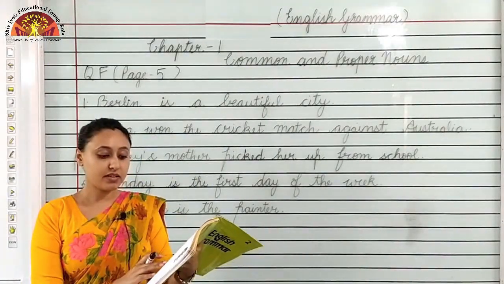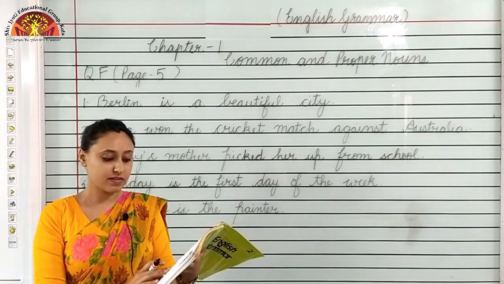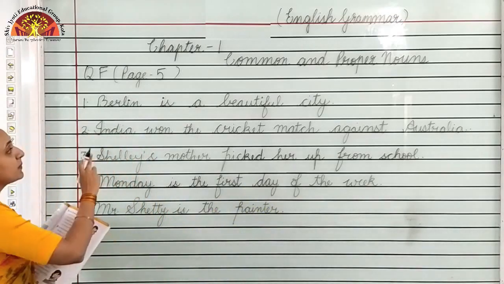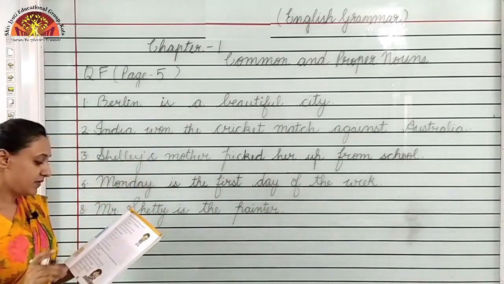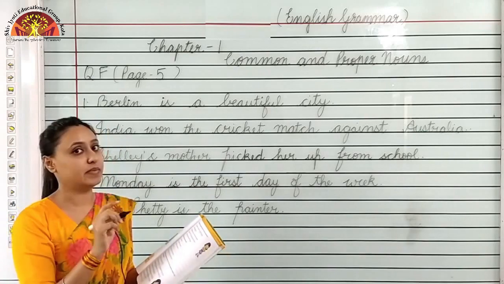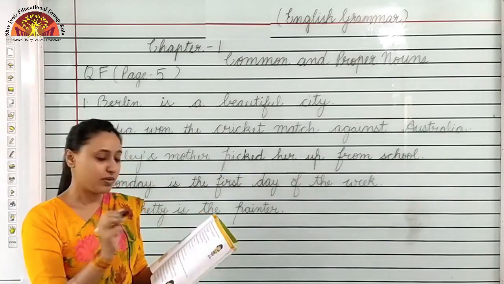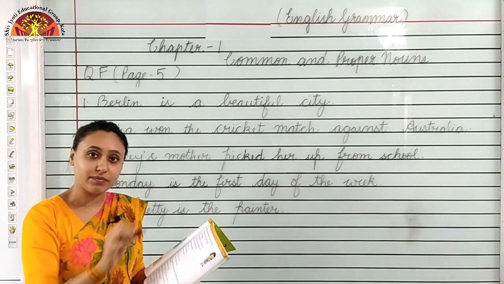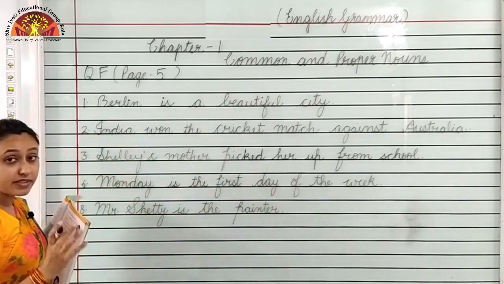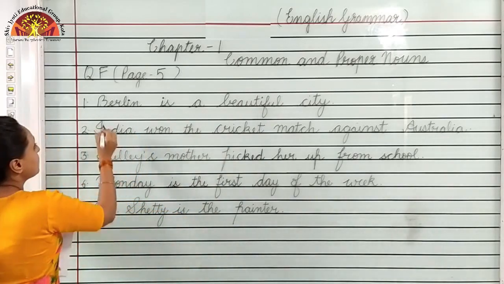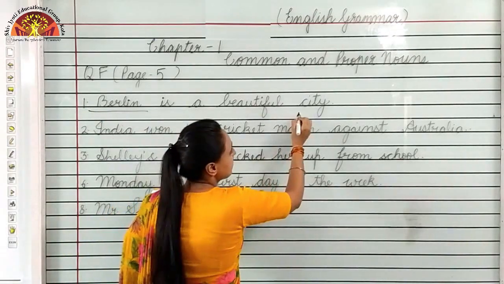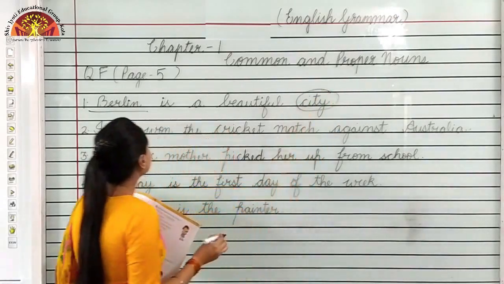Question F, underline the proper nouns and circle the common nouns in the given sentences. Children, this is on page number 5. Number 1, Berlin is a beautiful city. First, what you have to do, you have to underline the proper noun and circle the common noun. Proper noun is special name, you have to underline it, and common noun, you have to circle it. Berlin is a beautiful city. So, Berlin. A specific name is given to it. So, what we have to do? We have to underline it because this is proper noun. Then, city. City is a common noun.